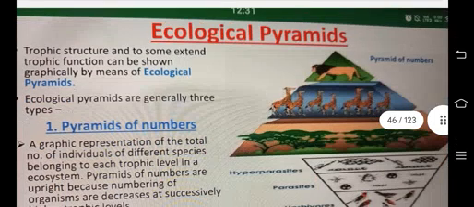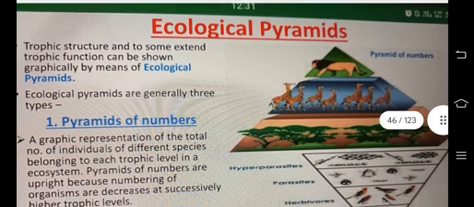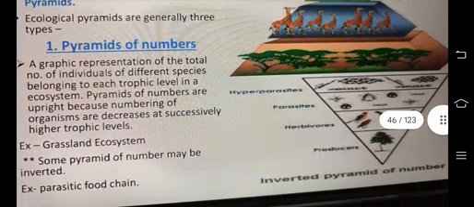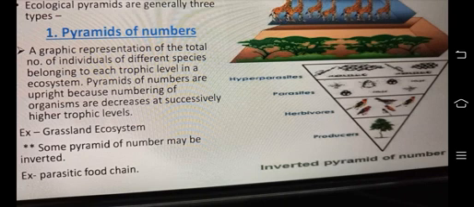Then ecological pyramids. Trophic structure, and to some extent trophic function, can be shown graphically by means of ecological pyramids. Ecological pyramids are generally of three types. Pyramid of numbers: a graphic representation of the total number of individuals of different species belonging to each trophic level in an ecosystem. Pyramids of number are upright because the numbers of organisms decrease in successively higher trophic levels.